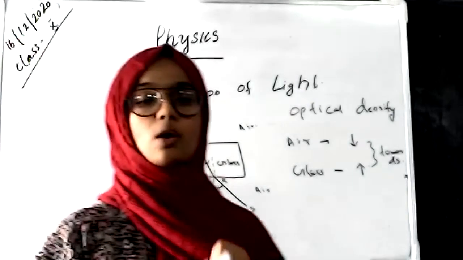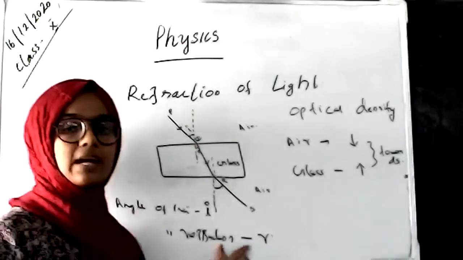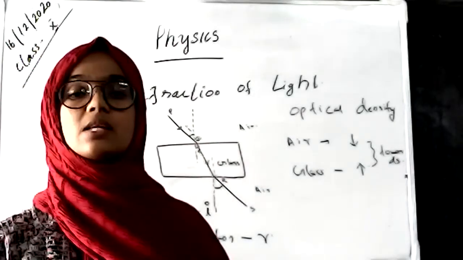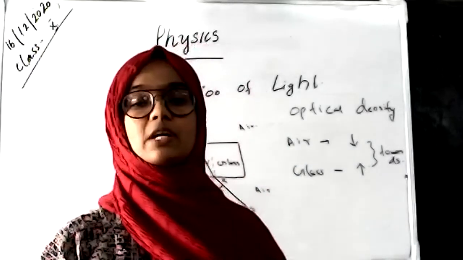So the normal of the surface, the angle of incidence and the angle of refraction, these three are in the same plane. That is what the law of refraction says.